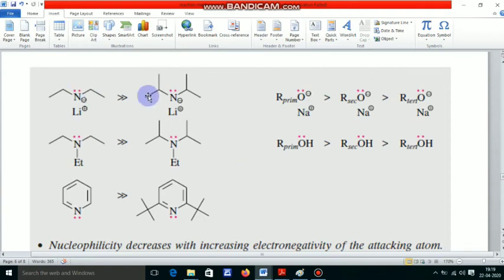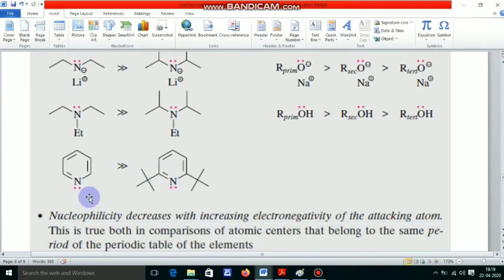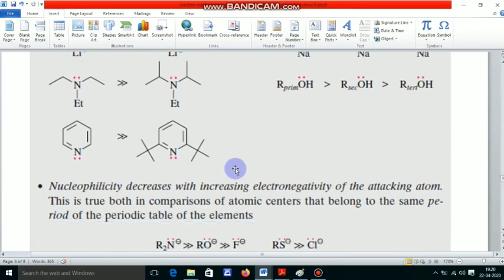If we consider the electron releasing effect, then the nucleophilicity of this molecule should be greater, but actually it is not, because this is the order, and it can be explained with the help of steric repulsion. Here is also an example of the same cause: the nucleophilicity of this molecule is greater than this, and this can also be explained by steric repulsion.